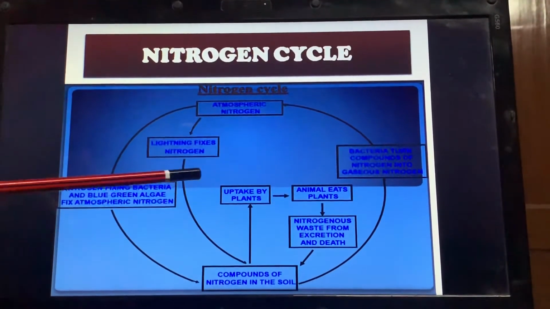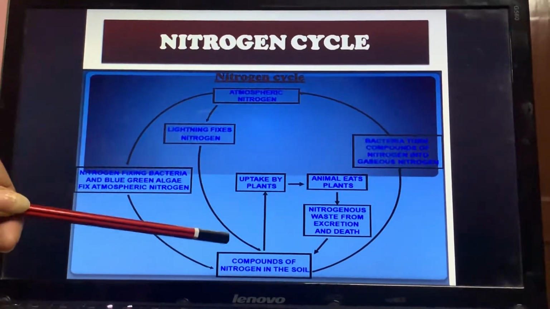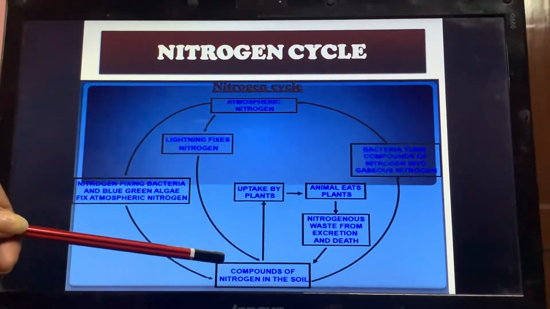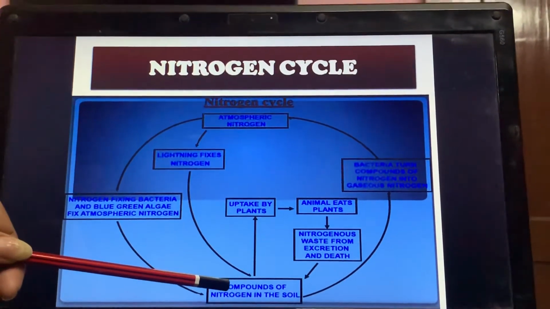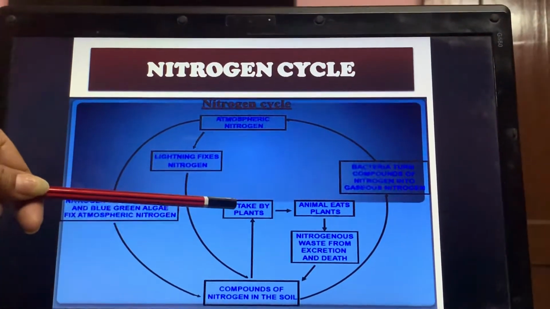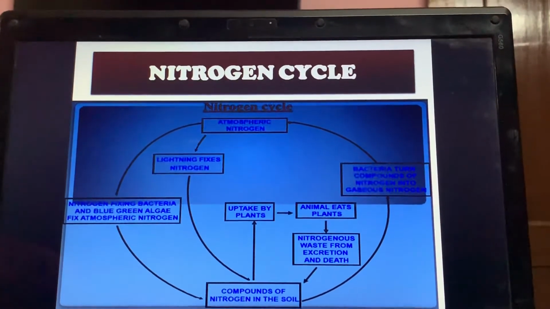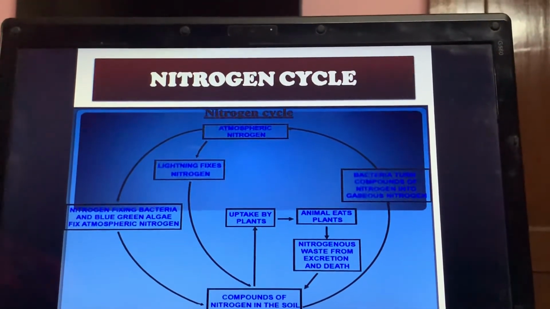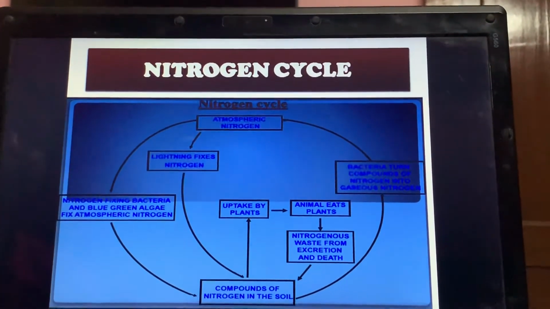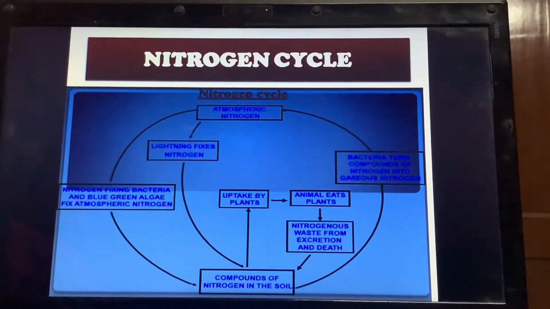Now when these compounds of nitrogen are present in the soil, they are taken up by the plants. So here: uptake by plants. As you know, animals are heterotrophic. They are dependent on plants or other animals for their food.